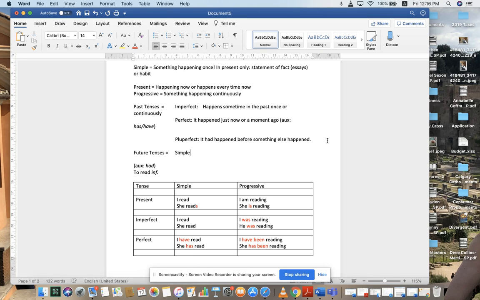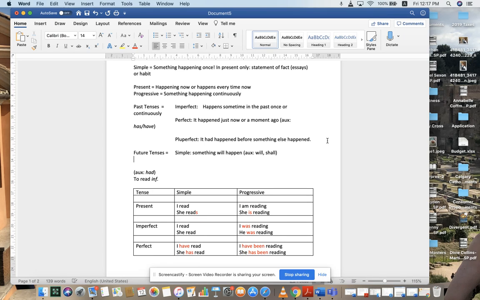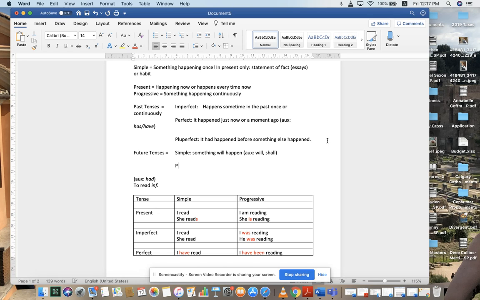And we have the simple future, or the regular future, which is something will happen. And it uses the auxiliary will, or shall, if you like the old sounding English type of thing. And then we have the future perfect, which is something will happen before something else will happen.